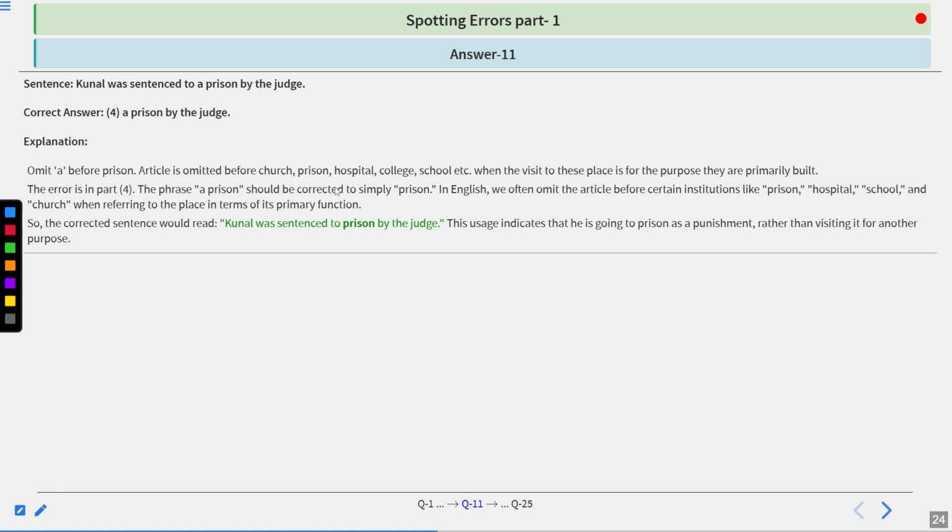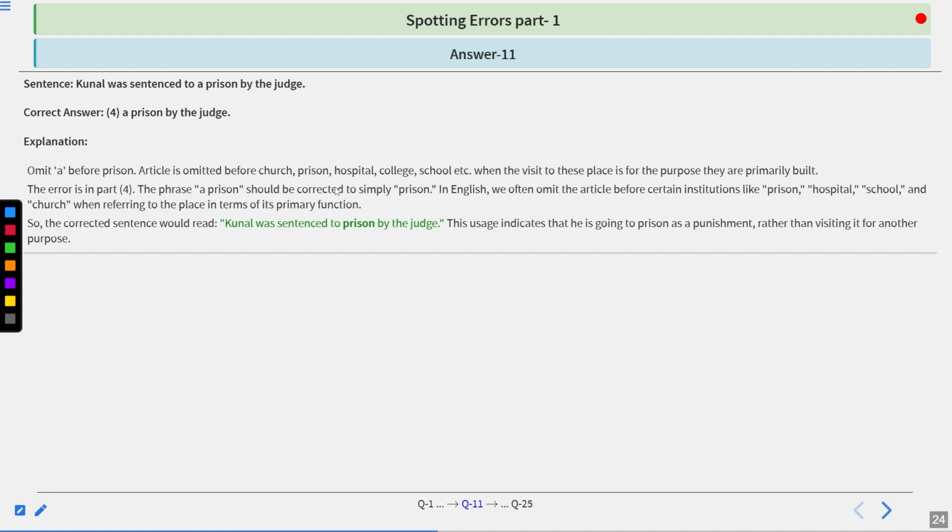And the explanation is: omit "a" before prison. Article is omitted before church, prison, hospital, college, school, etc., when the visit to these places is for the purpose they are primarily built. The error is in part 4. The phrase "a prison" should be corrected to simply "prison".